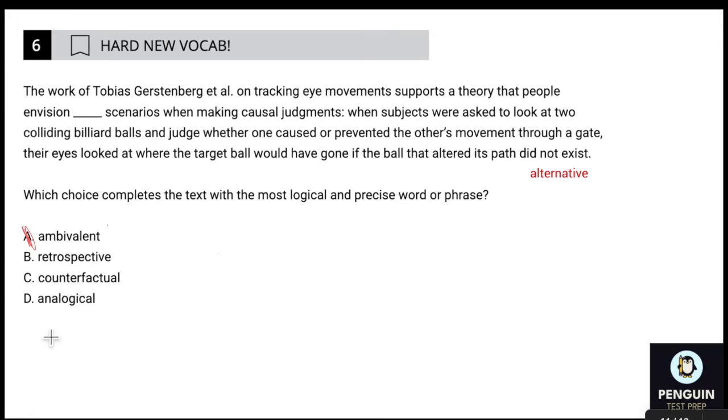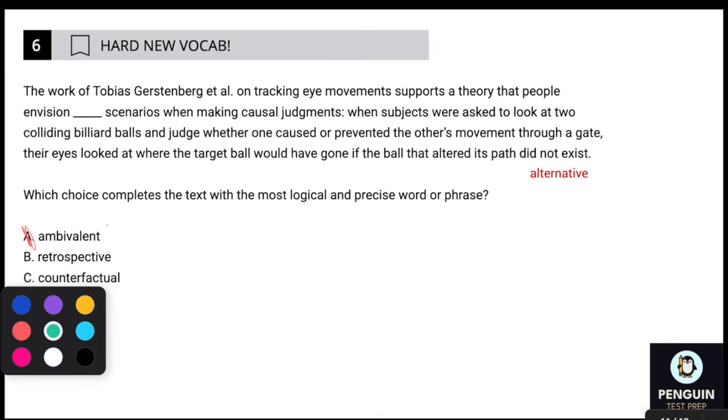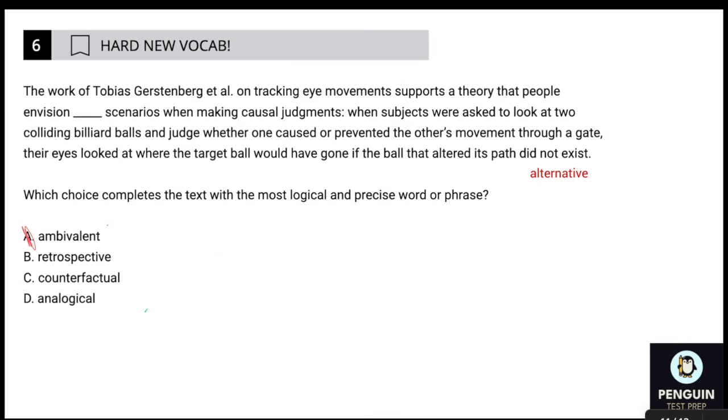So importantly, if you don't know a word, don't get rid of it. You only want to get rid of words if you can confidently eliminate them because you know that they do not match your prediction. The only time, however, that you would choose a word you don't know is if you've confidently eliminated three answers. So just a couple things to keep in mind. Anyway, right now what I want to do is think about B and C because I held on to both of them.